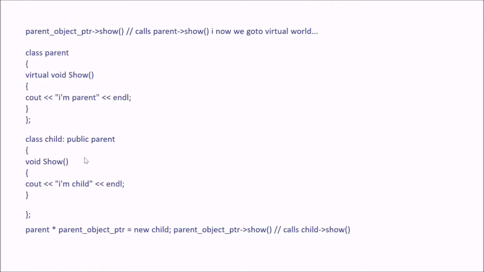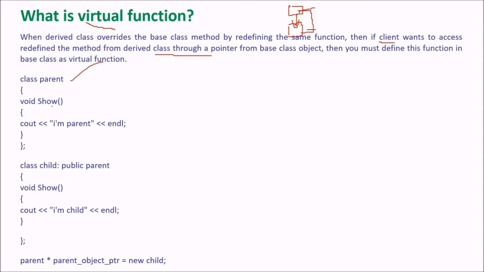Let me tell you why this virtual is here. What problem does it create if it is not here? When you have a parent class and a child class which is inheriting the parent class, now you have a function show, and you also have a function show here. Both functions have the same name.